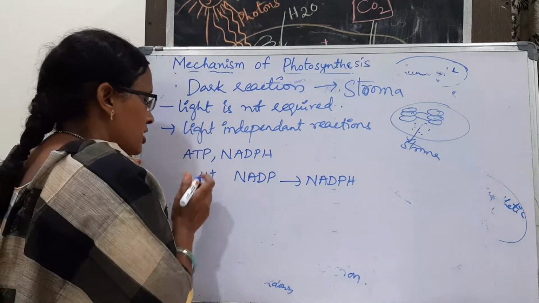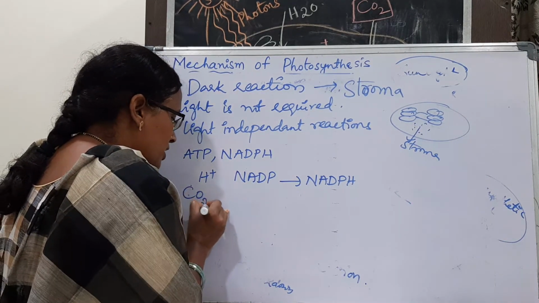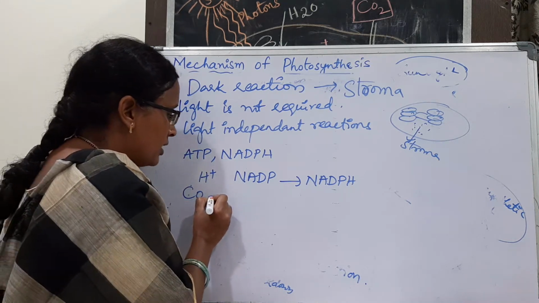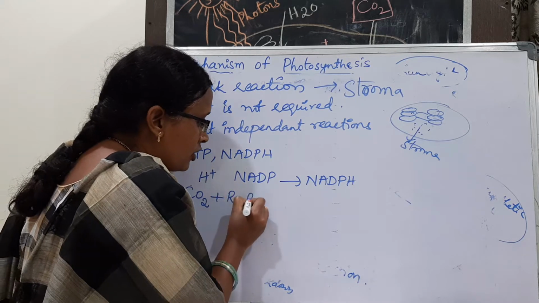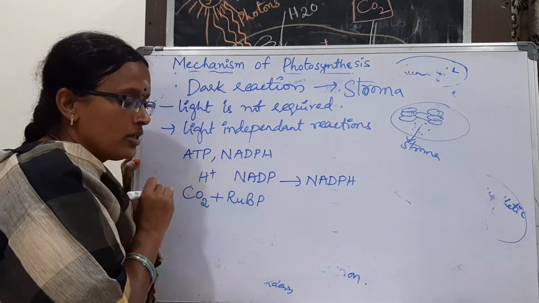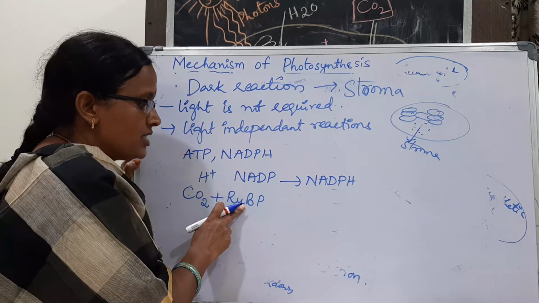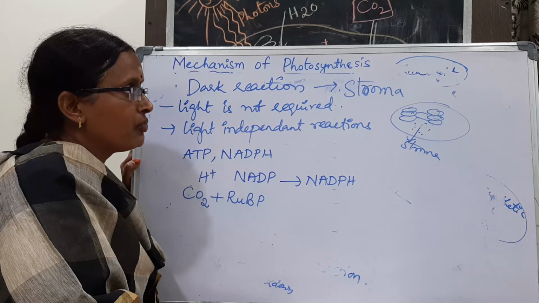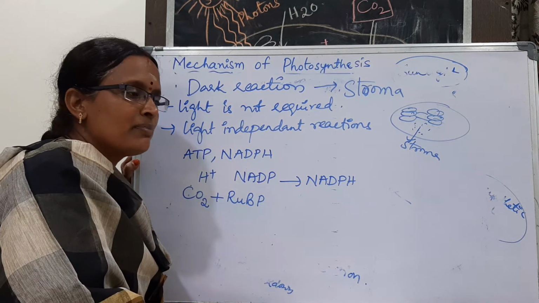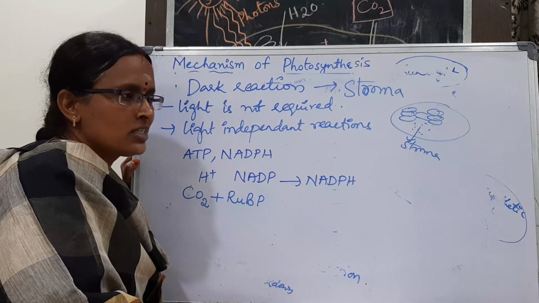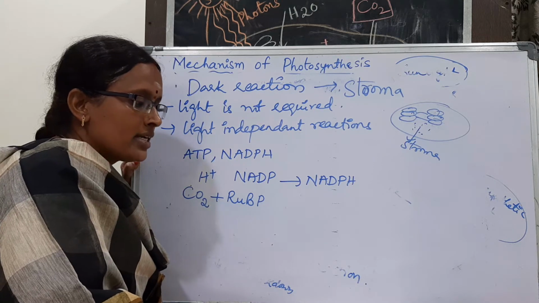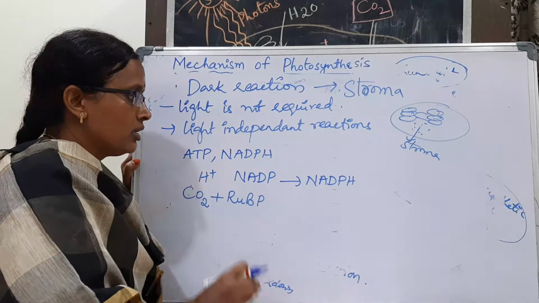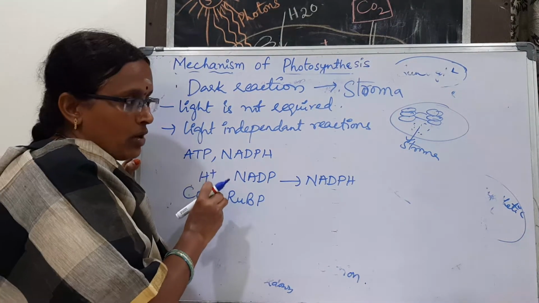In this dark reaction, the carbon dioxide that enters the plants through the stomata combines with RuBP, ribulose bisphosphate. This name is given in your textbook. So the mechanism of photosynthesis has many steps involved. The Calvin cycle is there, but all the details are not given in our textbook. So whatever information is given, that we have to remember.